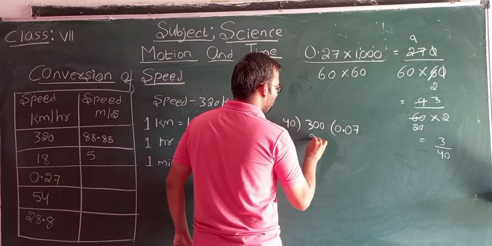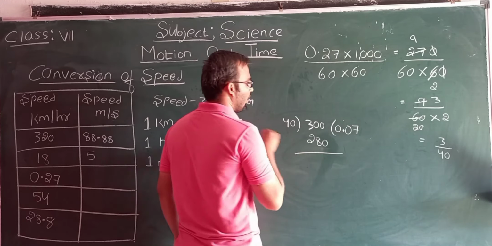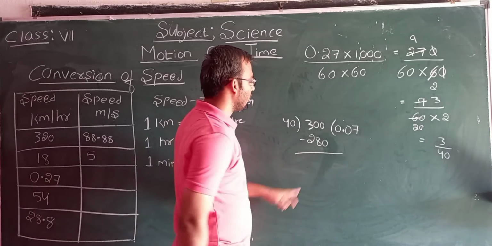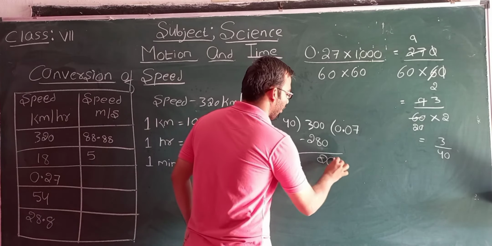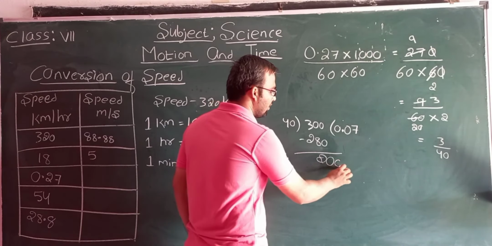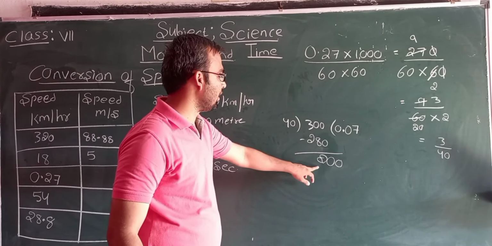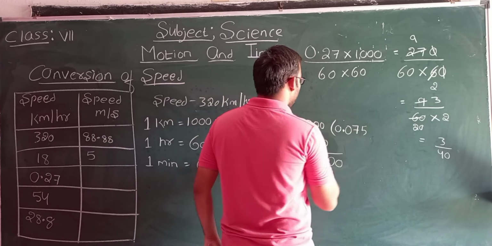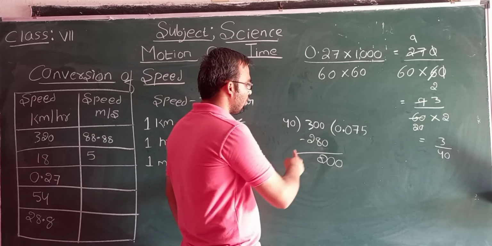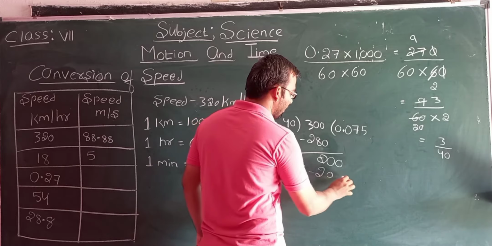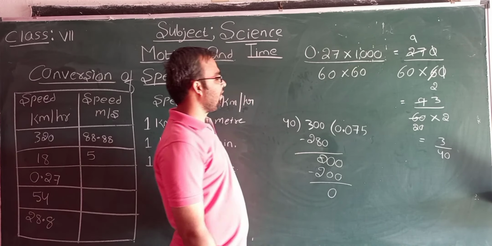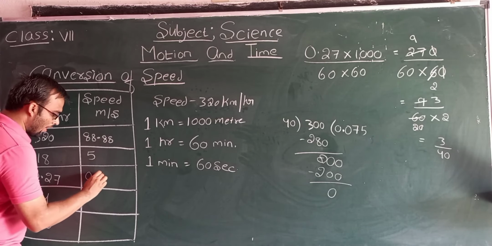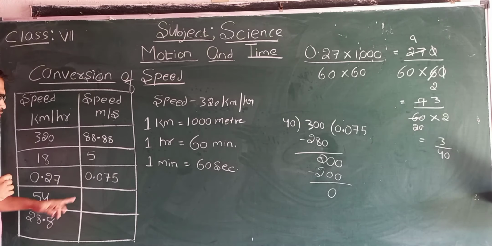So 40 into 70 will be 280. Then 300 minus 280 will be 20. And here we can take 0. Why? Because we have taken decimal. Now 40 into 5. 4 5s are 20, no? So 40 into 5 will be 200. Then what we are getting? We are getting 0.075. Students, what is meant by this?